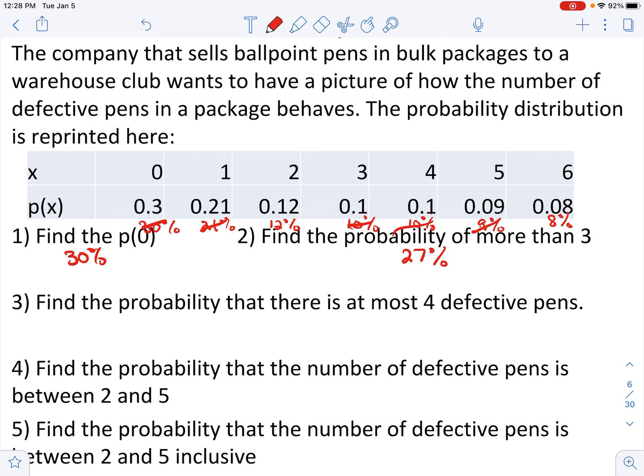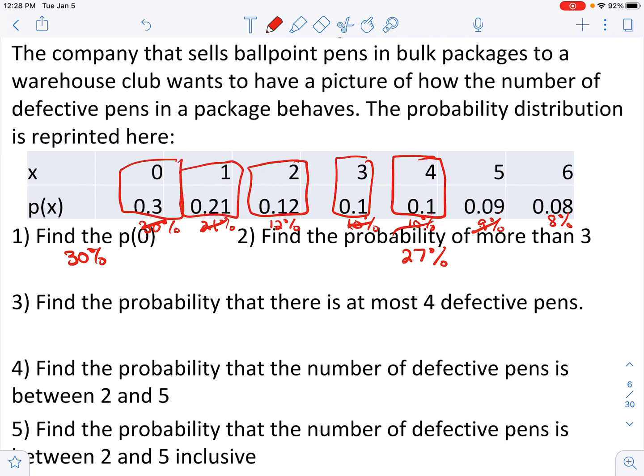Next one says, what's the probability that there's at most 4, so that would be the highest it could be is 4 or less. So we can go down this way. We would add 30% plus 21% plus 12% plus 10% plus 10%.